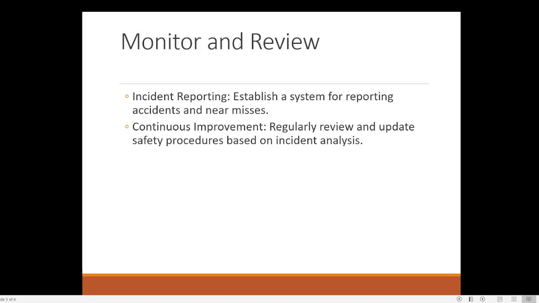Then continuous improvement. Continuous improvement means regularly review and update safety procedures based on incidents. For example, you might have noticed that when an airplane has an accident, usually a team from Boeing or Airbus will come and investigate thoroughly.